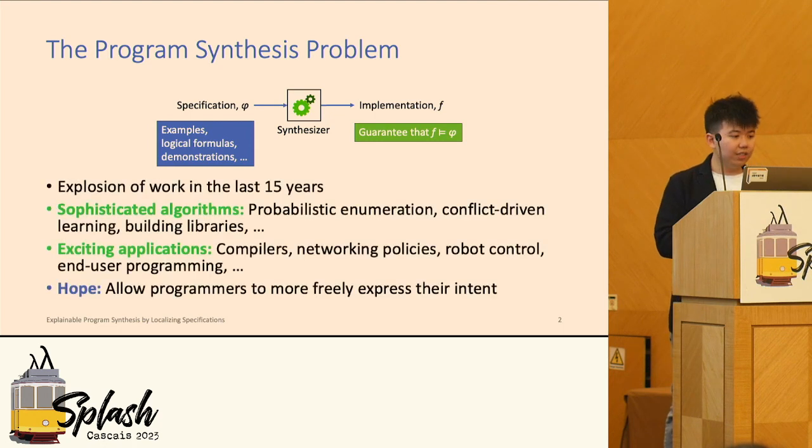Over the last 15 years, there has been a lot of work in this field. People have proposed many sophisticated algorithms like probabilistic enumeration, conflict-driven learning, building libraries, and so on. People have also built a lot of exciting applications using these algorithms, like synthesizing compilers, network parallelization, robot controls, and all different kinds of end-user programming.